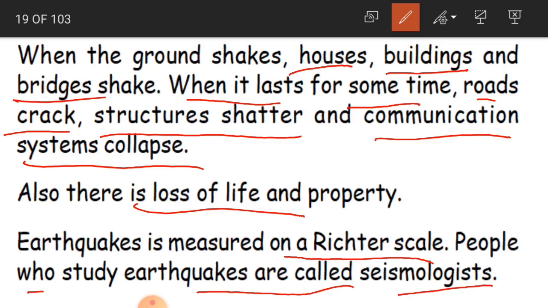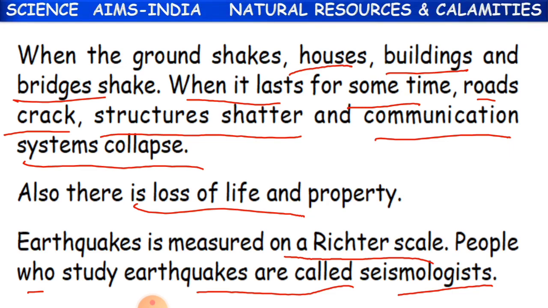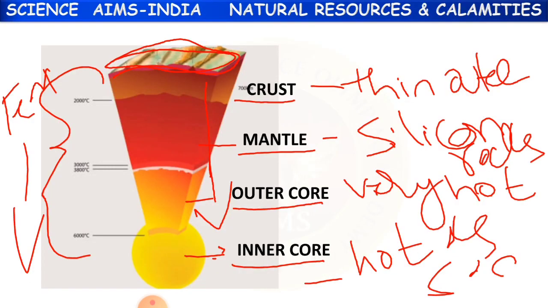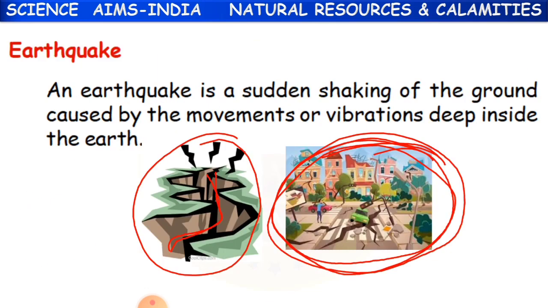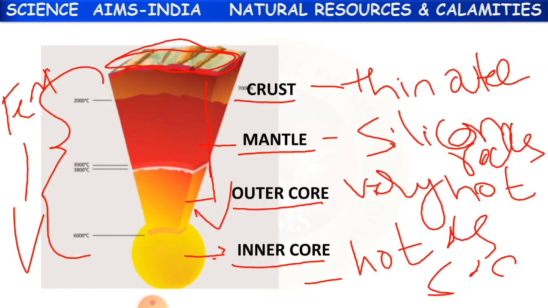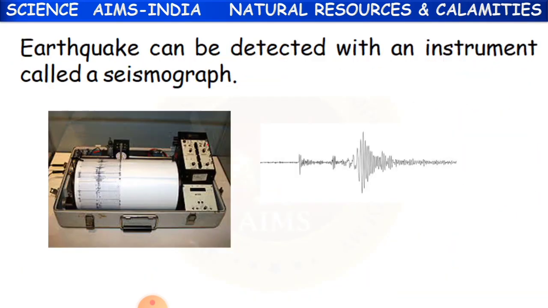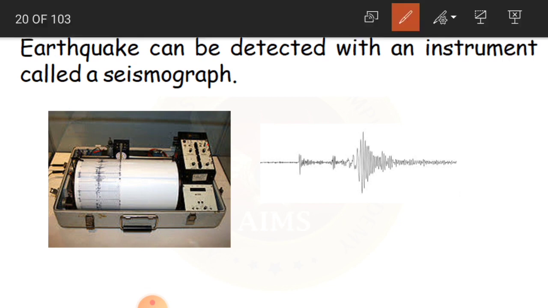Okay, children, understood what an earthquake is? Earthquake is nothing but a sudden movement of the earth when the plates in the crust slide against each other. Clear? See here, the plates of the earth are going to slide against each other. Clear, children? This is about earthquake. And earthquake can be detected with an instrument called a seismograph.